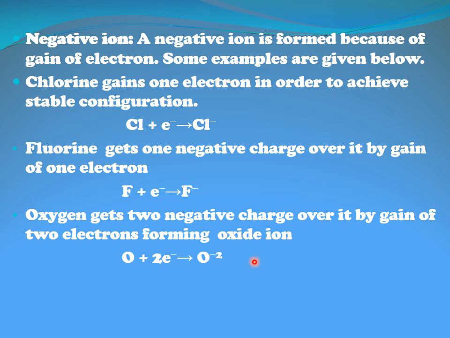So the entire process of gaining and losing electrons is just so that the outermost shell gets completed, so that they can have an electronic configuration which is close to inert gases, or we can say noble gases. As you can see, metals have a tendency of losing electrons and non-metals have a tendency of gaining electrons. So whenever there is a reaction between a metal and a non-metal and they form a compound, they always form an ionic compound, because metal is going to lose electrons, and the electrons which the metal has lost, non-metals are going to gain. So that's all in the chemical properties of non-metals.